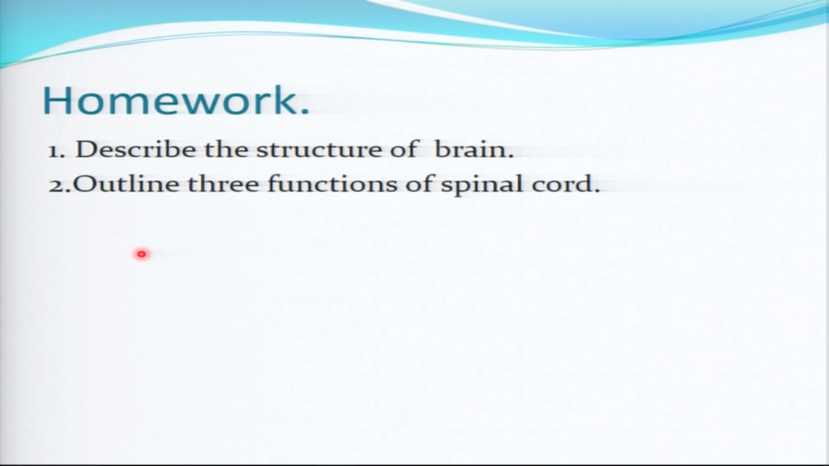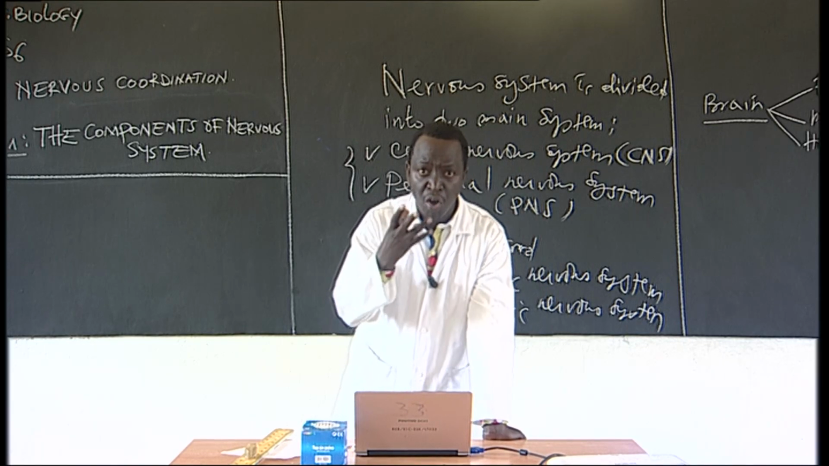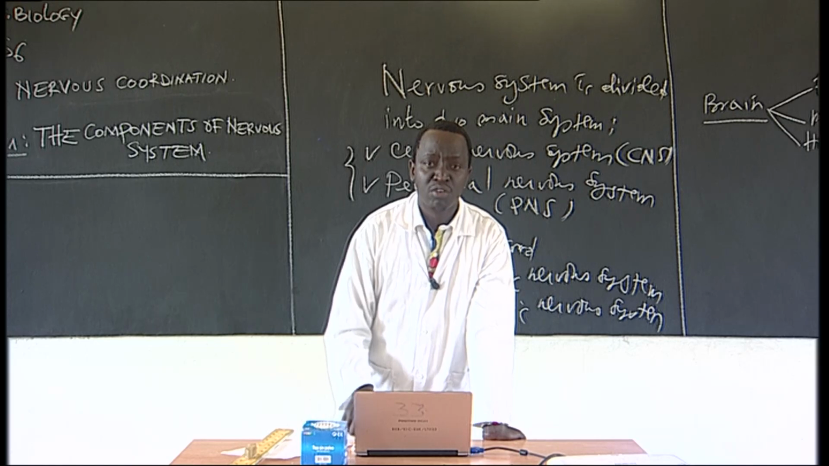Now we can have the homework. You will be able now to describe the structure of the brain. So you will describe all the parts of the brain. Remember, it is composed of 3 parts. So you will describe each part and its function. Then finally, you have to outline 3 functions of the spinal cord. The spinal cord, as I have said, has a similar function to the brain, but it is arranged in the dorsal part, in the vertebral column. So I hope you will enjoy it, and then continue to do the research.